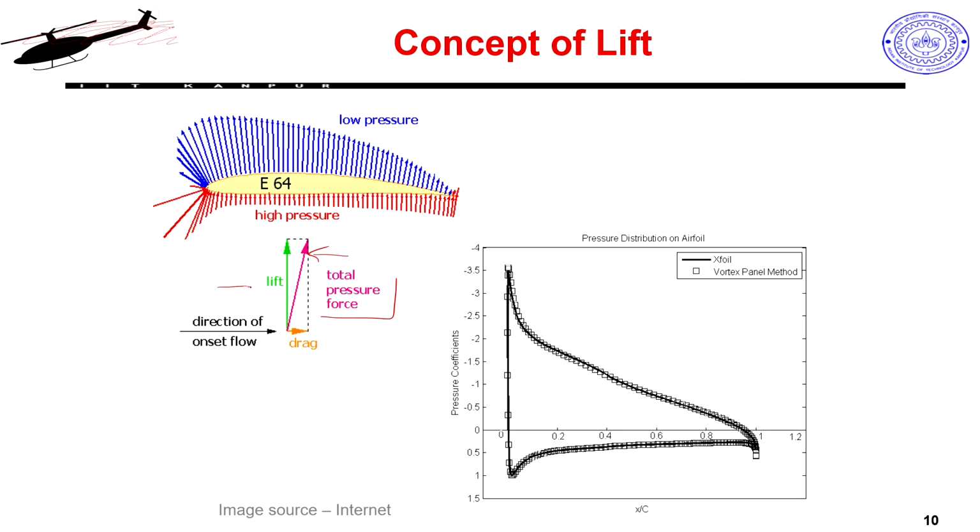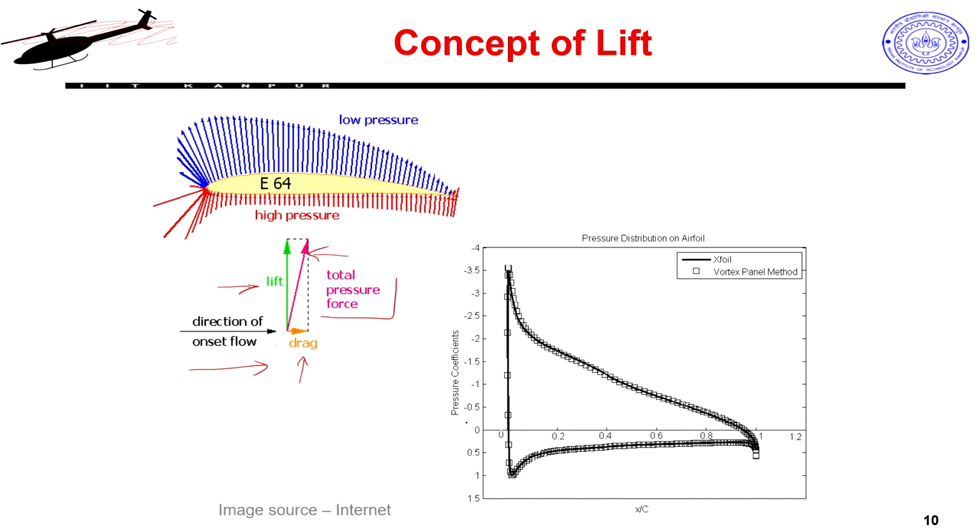The vertical component is my lift force, what is lifting it up, and the horizontal component is in the direction of the flow. So, you see, this is the direction of the flow. Whatever force is in this direction is called the drag force, and this is the force I have to overcome to make my UAV fly forward. My aerial vehicle will fly forward if I am able to balance this.